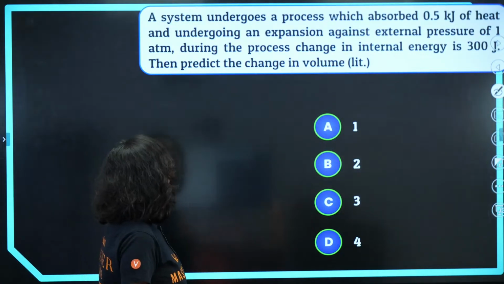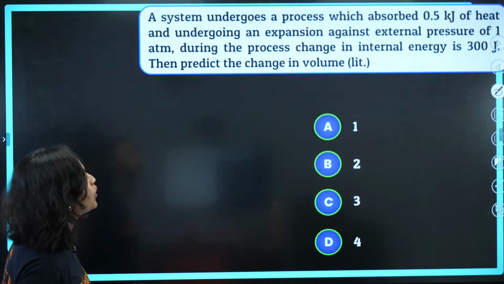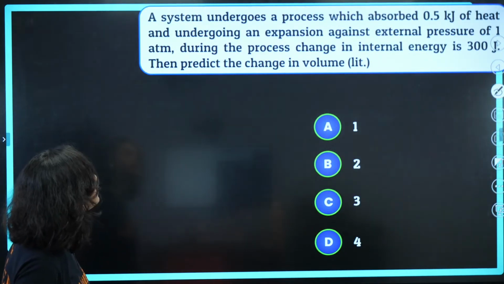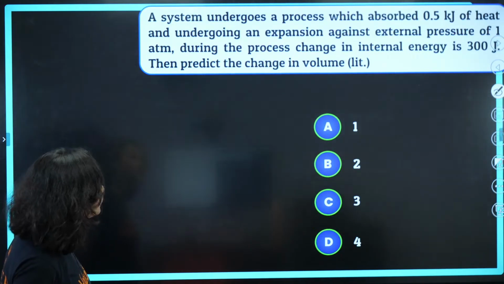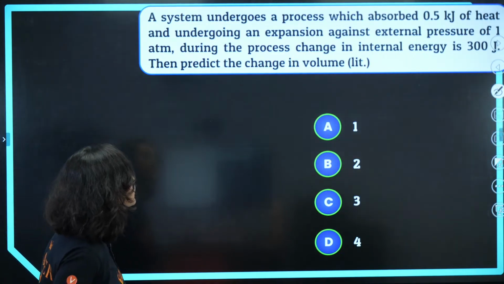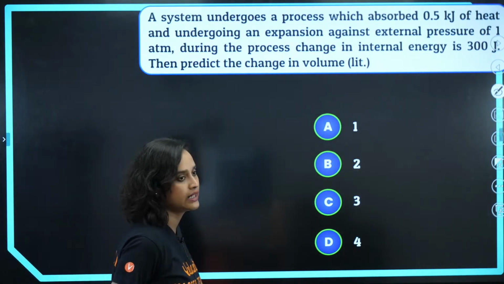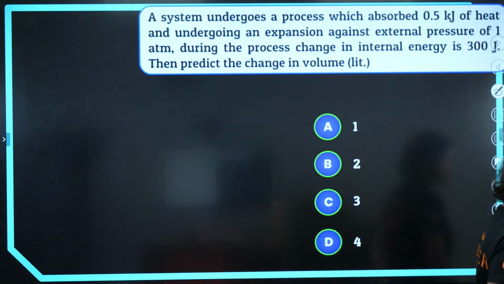So a system undergoes a process in which it absorbs 0.5 kilojoule of heat and undergoes an expansion against an external pressure of 1 atm. During the process, the change in internal energy is 300 joule. Then predict the change in volume in liters. Tell me. Come on, guys.